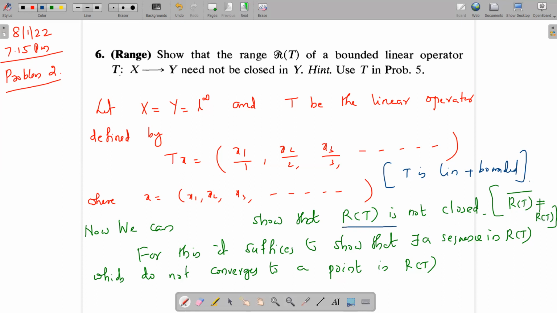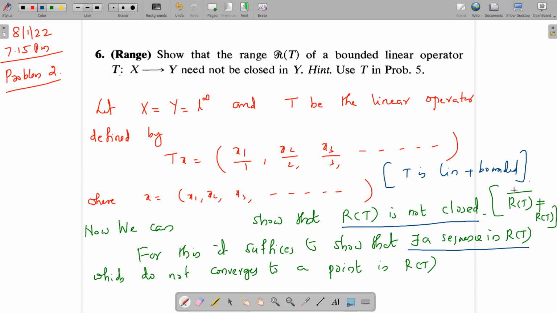So to show that R(T) is not closed, we need to show that the closure of the range of T is not equal to the range of T. For that it suffices to show that there is a sequence in R(T) which does not converge to a point in R(T). All sequences in R(T) converge to a point in the closure of R(T). We have a result for that: every sequence in a set converges to a point in its closure.